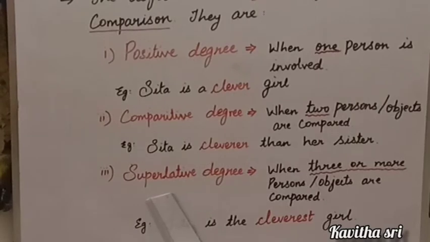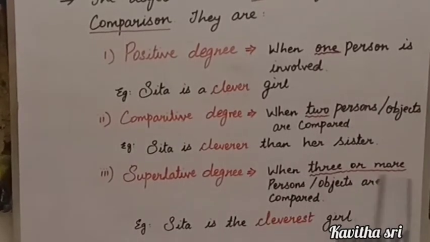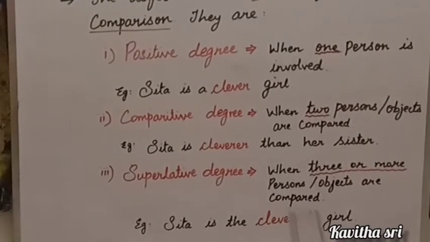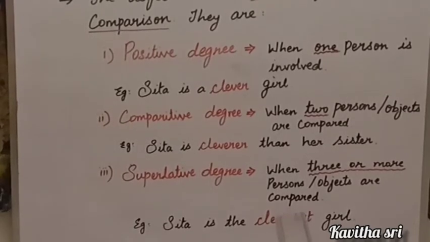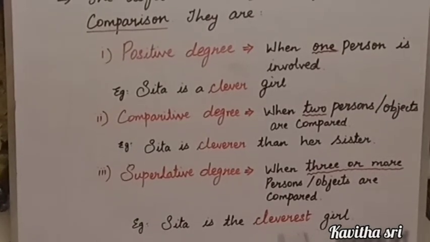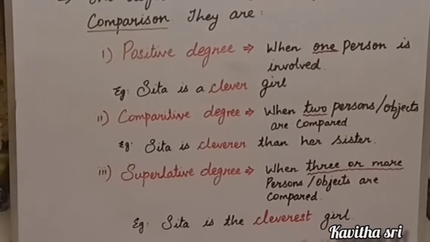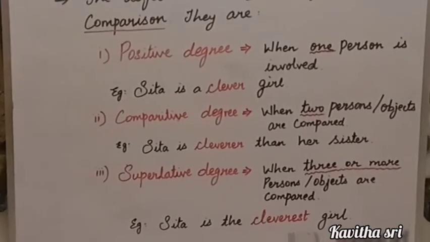Now look at the third one, superlative degree. When 3 or more persons or objects are compared. So the comparison between more than 3 persons, we call it superlative degree. Here, example, Sita is the cleverest girl. So on the whole, I am saying that Sita is the cleverest girl among her family. So I am comparing Sita to more than 3 persons, isn't it?